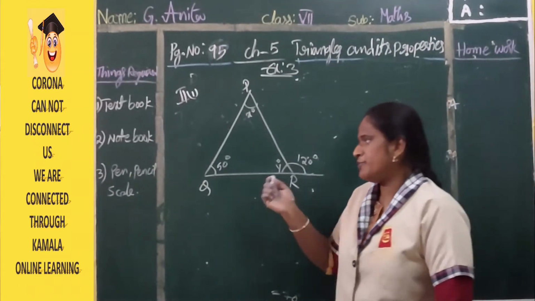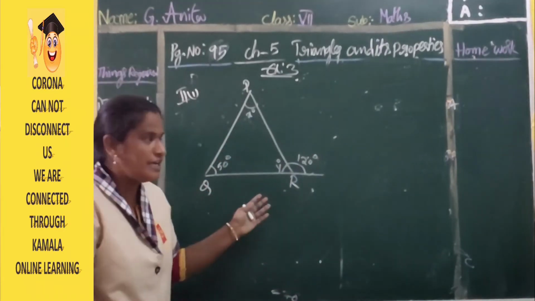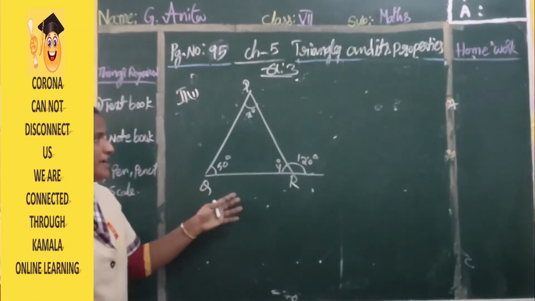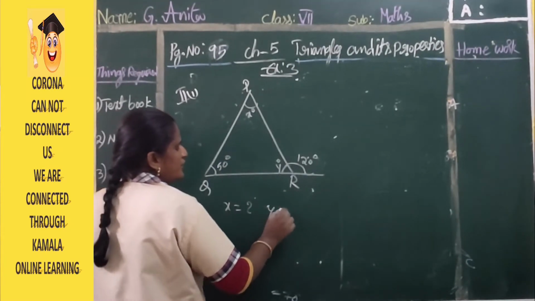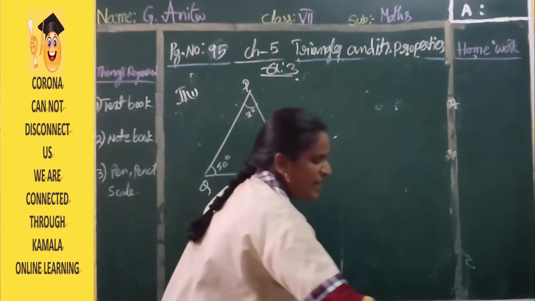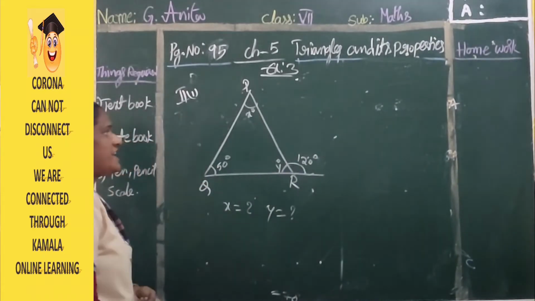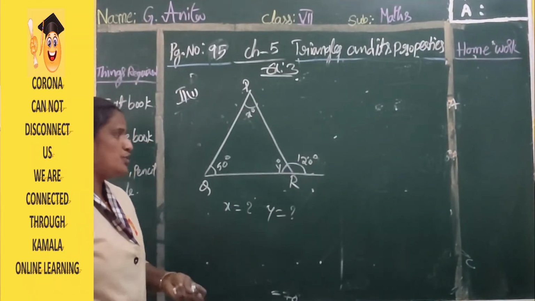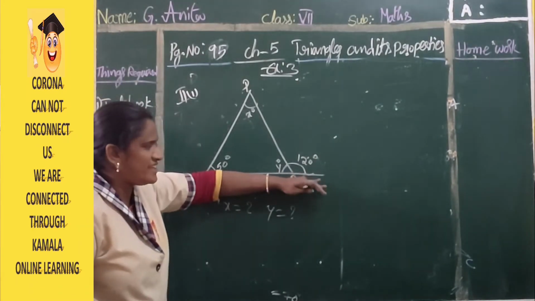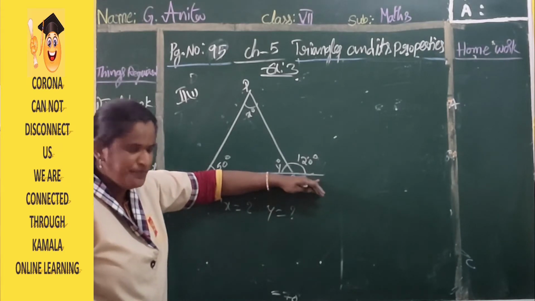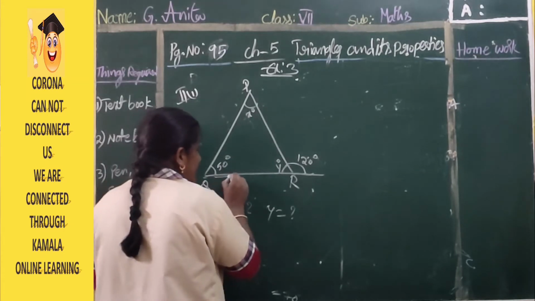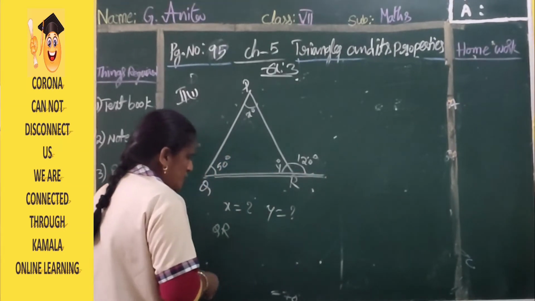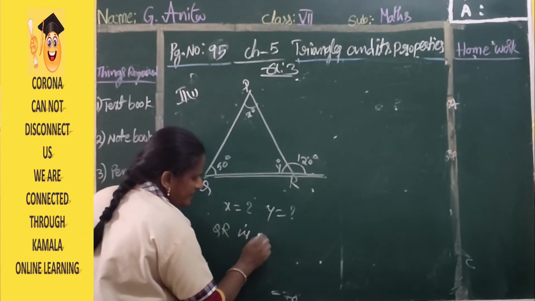So you have to mention what they are given, and what we need to find. We need to find the x value and y value. Okay, how can you find x and y values, tell me? You observe that QR is a straight line. Okay? QR is a straight line.